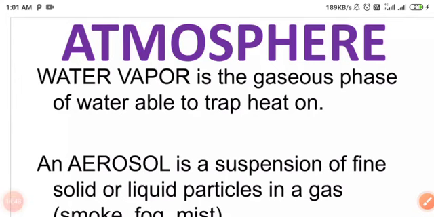Atmosphere: water vapor is the gaseous phase of water, able to trap heat.